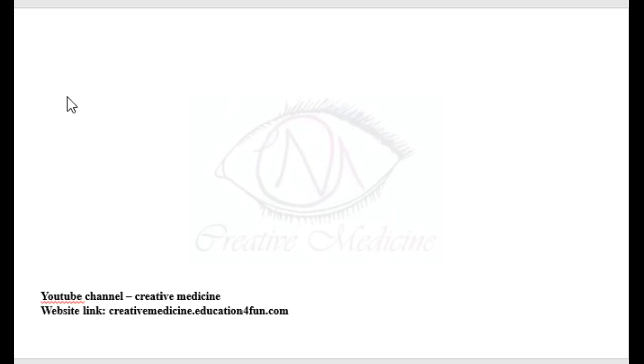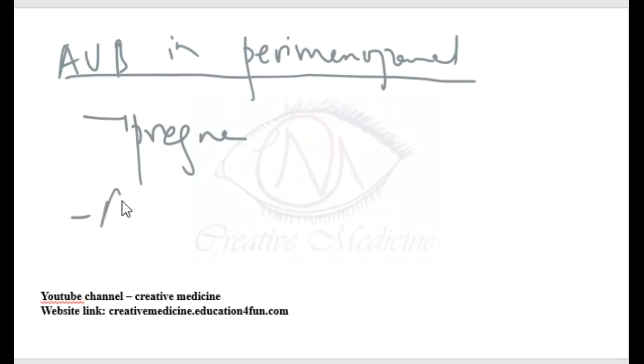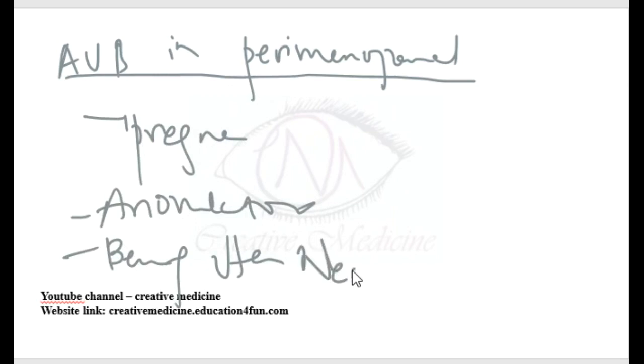Abnormal uterine bleeding in the perimenopausal age group. In the perimenopausal age group, there can be pregnancy complications and anovulatory cycles. There can be benign uterine neoplasia or endometrial hyperplasia.